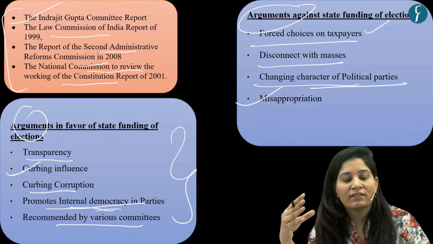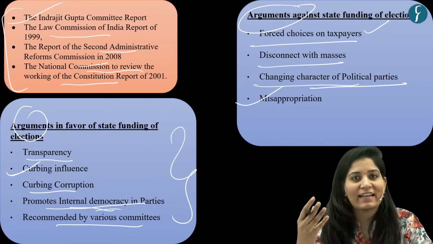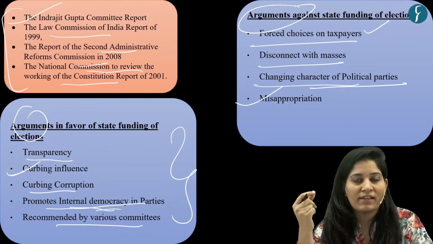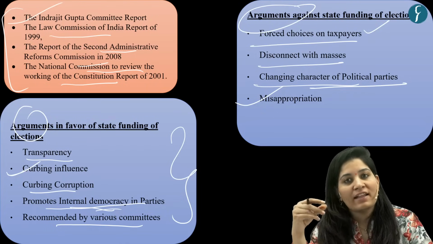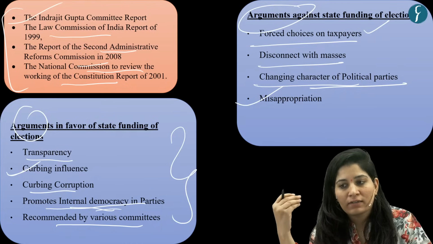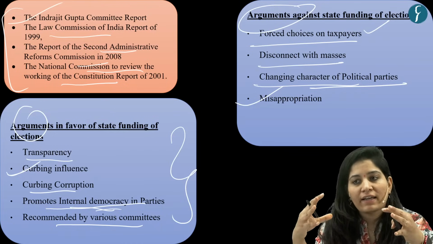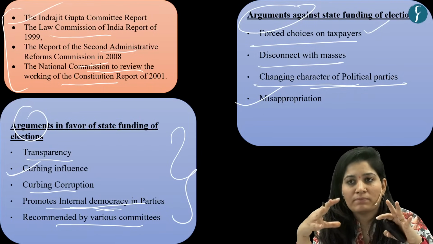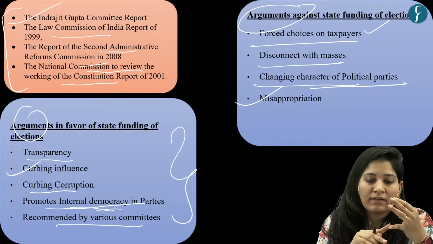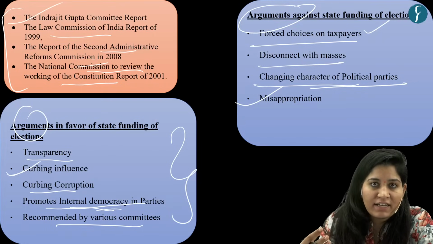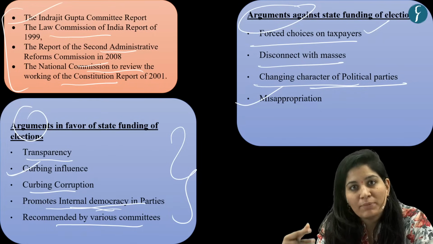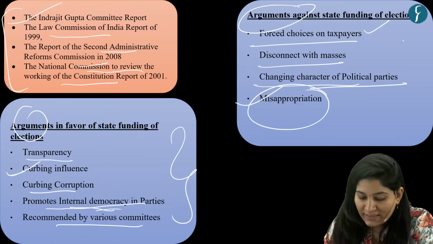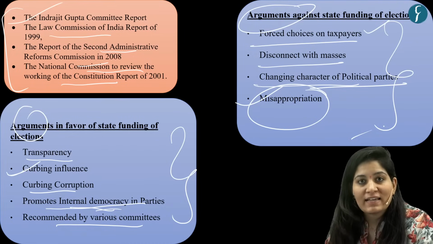A candidate can decide to contest an election only because the state is funding. And there is a probability that this funding is used to supplement expenditure. That is misappropriation. So these are the important arguments against state funding.